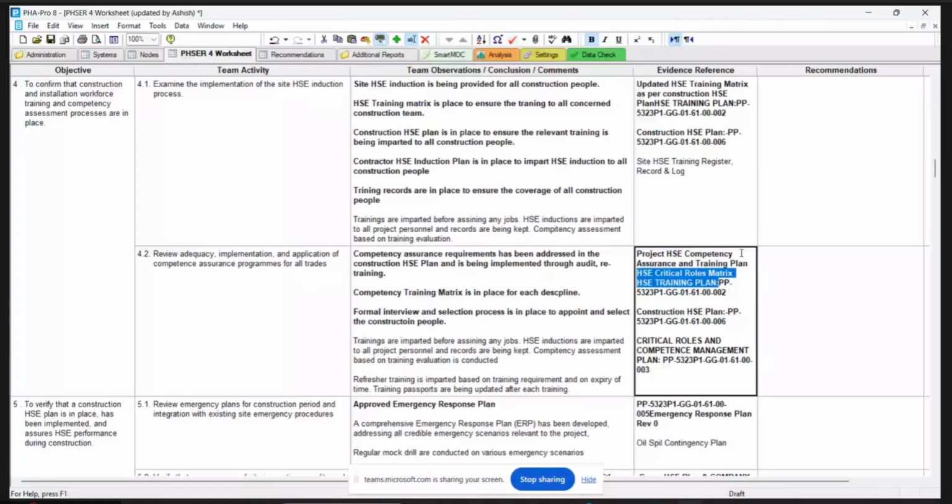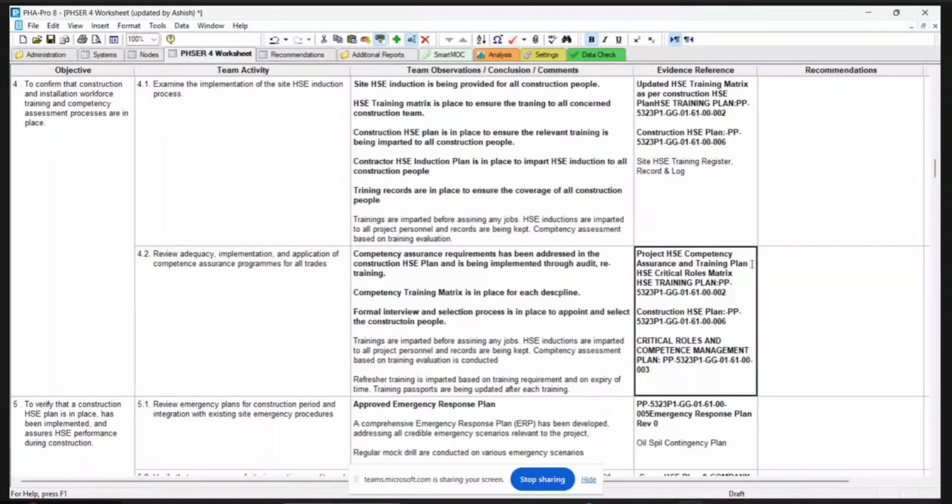This we have taken, so this is okay. And critical roles and competency is here. Arun, you have already mentioned here, critical roles and competency management. Then the key project HSE competency assurance and training plan you can retain it. Yeah, it is the training plan.